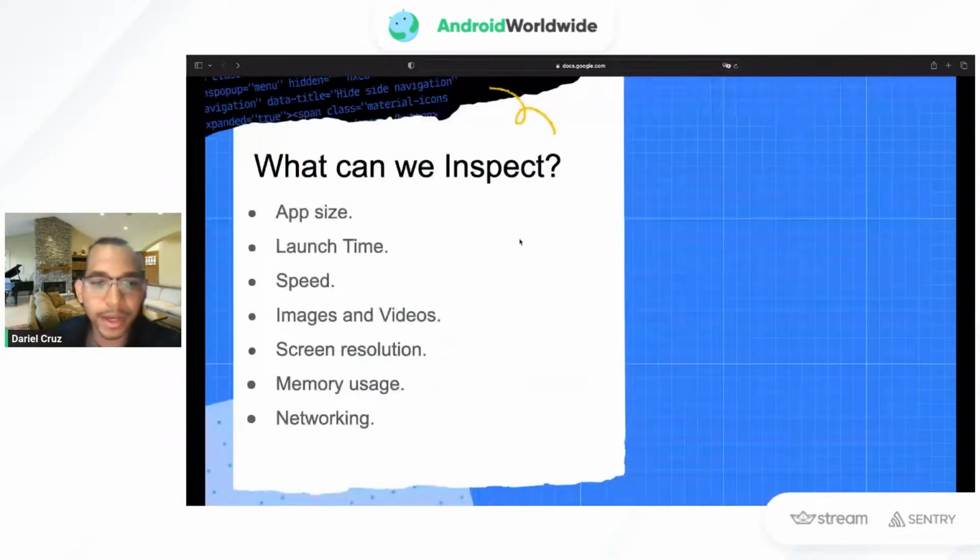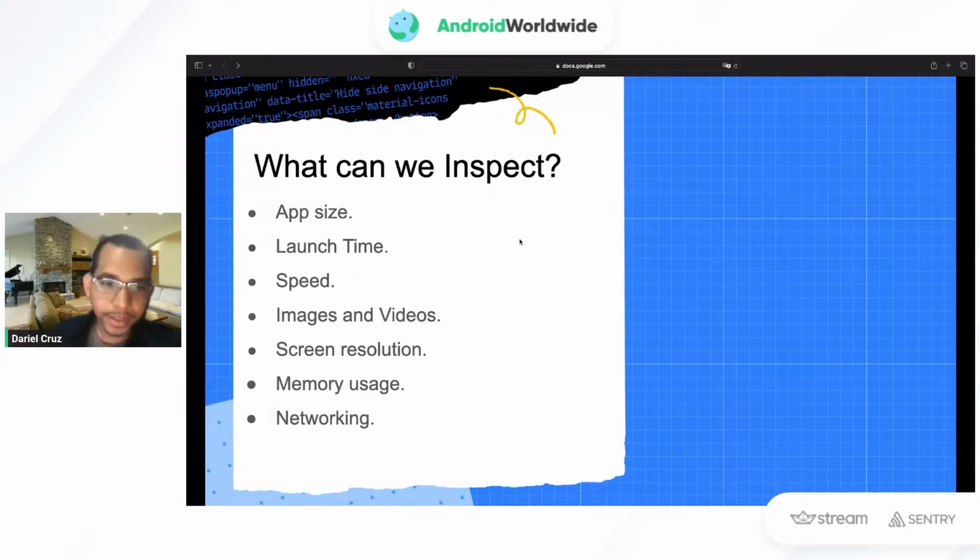So what can we inspect on an Android application? Well, we can inspect the app size, the launch time, speed, the images and videos and the memory that they are taking up, the screen resolution, memory usage, and the networking. All of those are resource consuming, and therefore they can be optimized and improved.